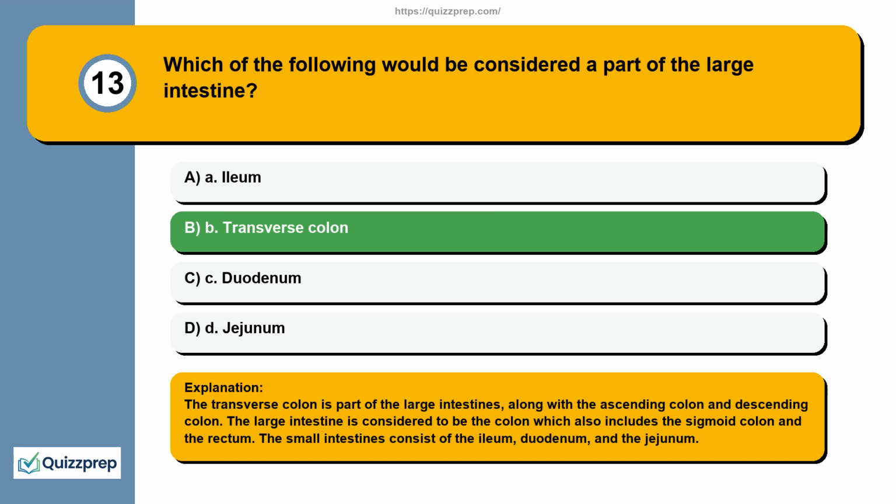The transverse colon is part of the large intestines, along with the ascending colon and descending colon. The large intestine is considered to be the colon, which also includes the sigmoid colon and the rectum. The small intestines consist of the ileum, duodenum, and the jejunum.